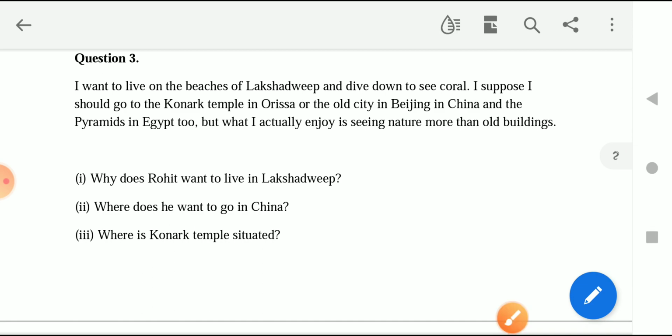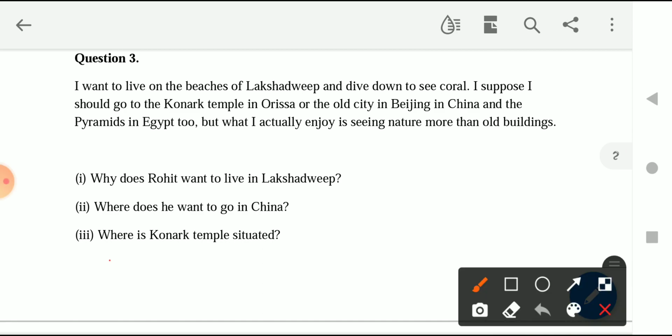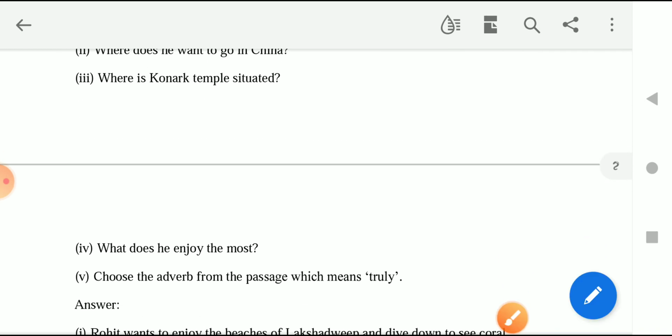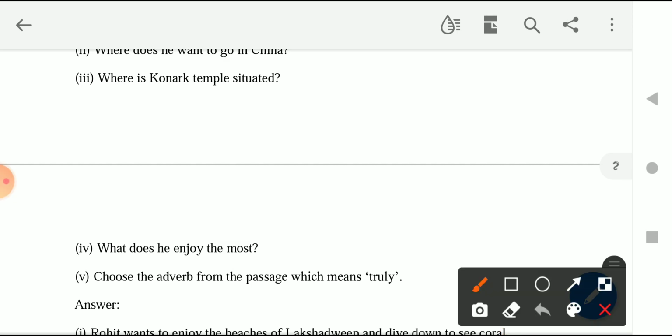Okay. Next question is, where is Konark temple situated? Konark temple is in Orissa. Okay, next one is, what does he enjoy the most? He enjoys nature more than old buildings, or you can say he enjoys nature more than architecture.